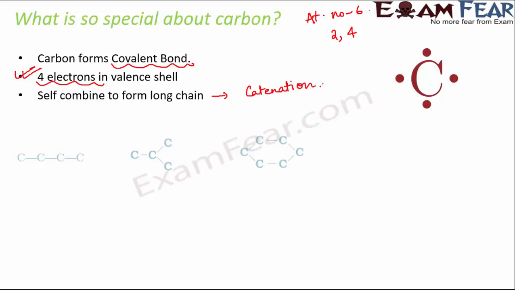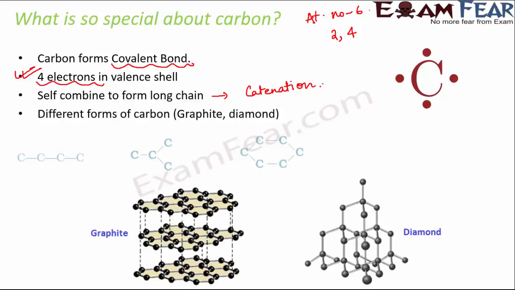Because of this, we see a variety of carbon compounds. Not only that, we actually see different forms of carbon also. For example, diamond and graphite are 2 wonderful examples. Graphite, which you see in the lead of pencils, and diamond, I'm sure all of you already know about. If you look at their structures, they are very different. In graphite, you have a layered structure with weak bonds holding the layers, and in diamond, you have a tetrahedral structure like this. So these are very different forms of carbon. Because of the catenation property and its tetravalence, carbon is special and we have so many carbon compounds.